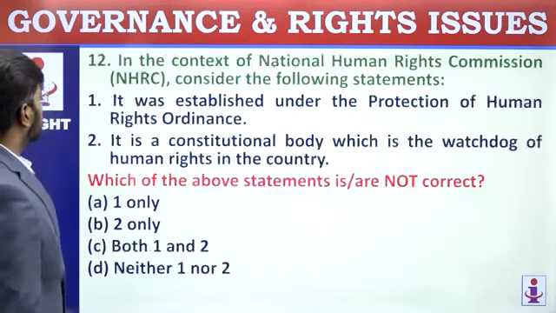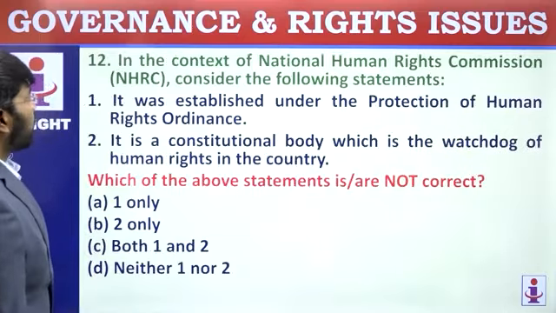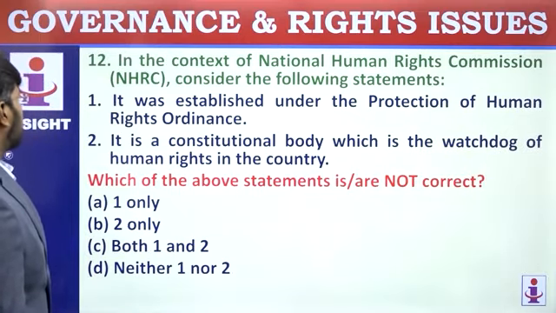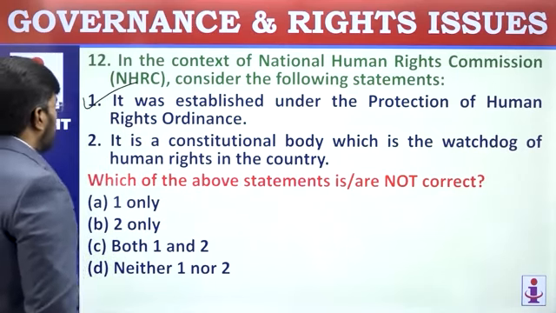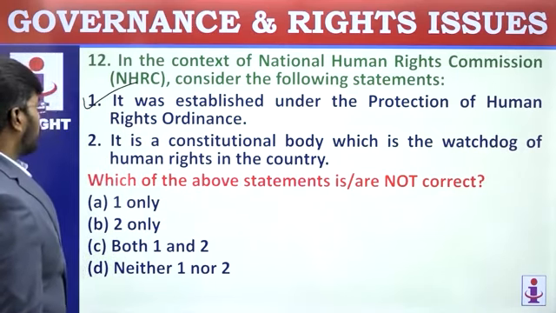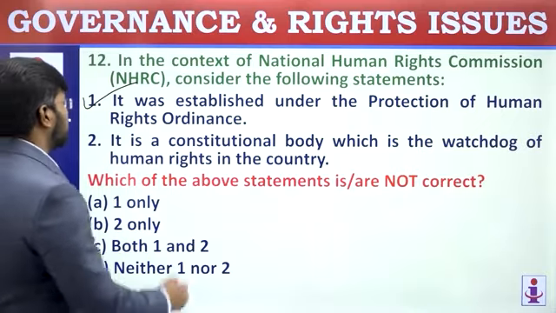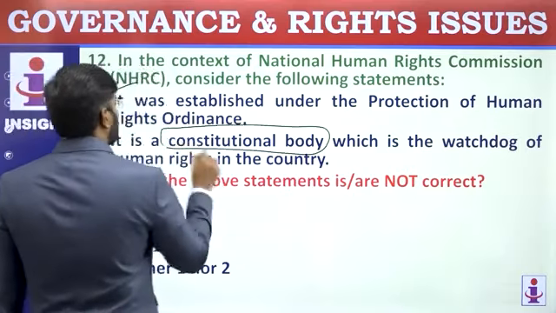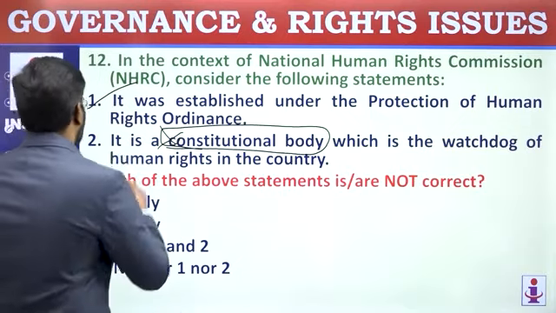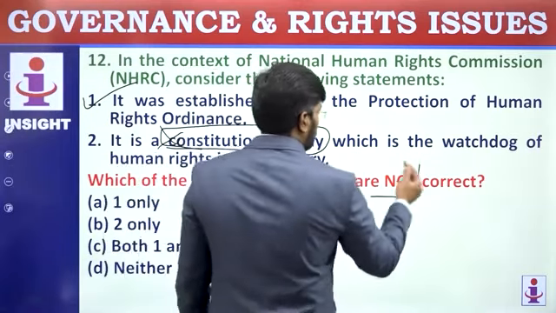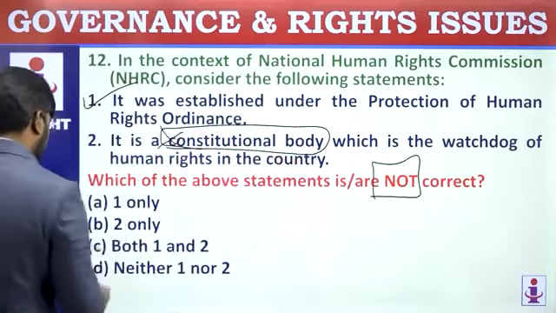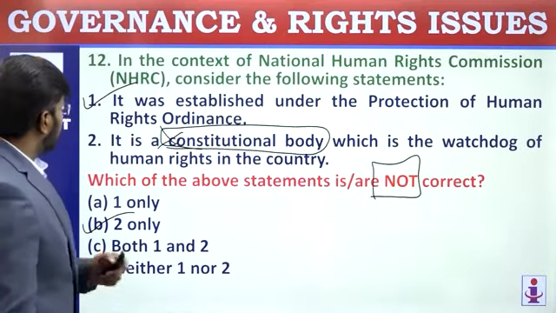Let's move on to the next question. In context to the National Human Rights Commission, consider the following statements. Read the first statement. It was established under the Protection of Human Rights Ordinance. First it was an ordinance, then it became an act. Yeah, it was established under the ordinance. Second: it is a constitutional body which is a watchdog of human rights in the country. It's not a constitutional body. It's through an act, a statutory body. So this is a wrong statement. They are asking for which of the above statements are not correct. So the second statement is the wrong statement. So go for 2 only.